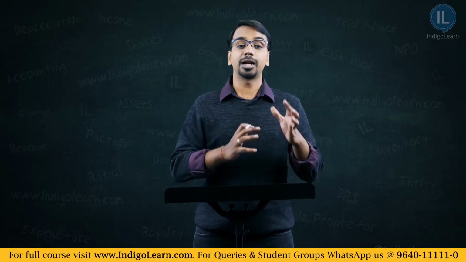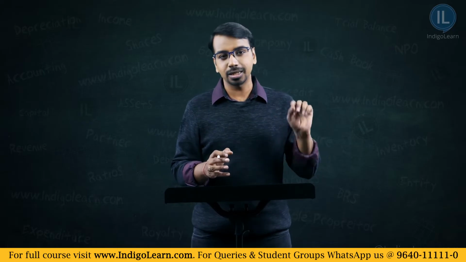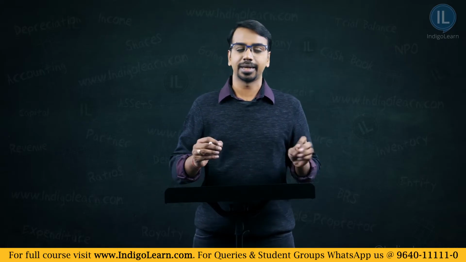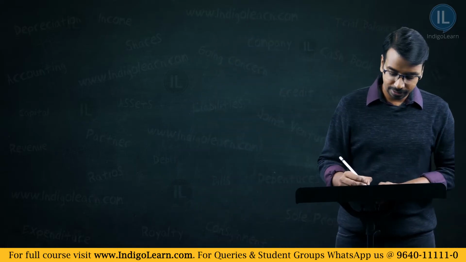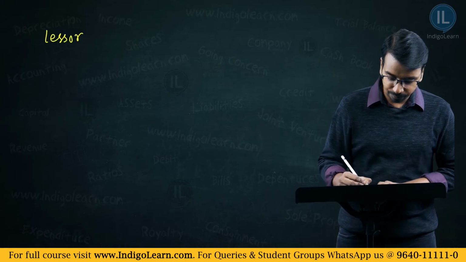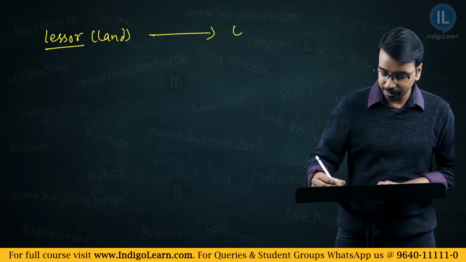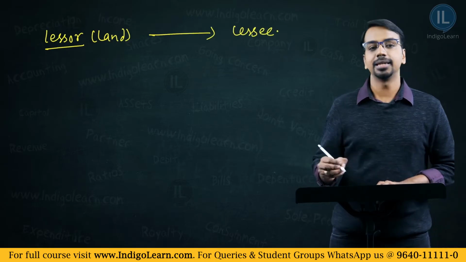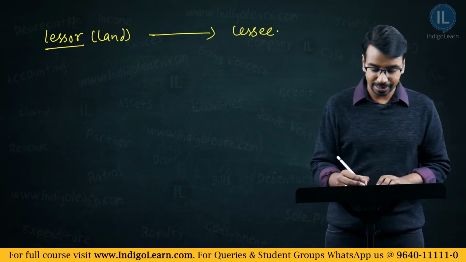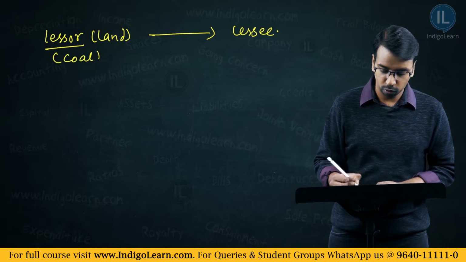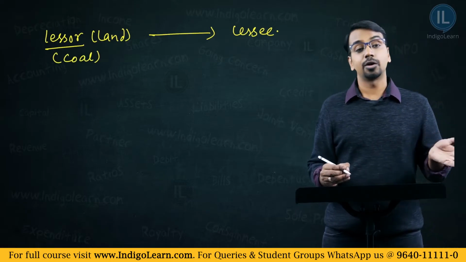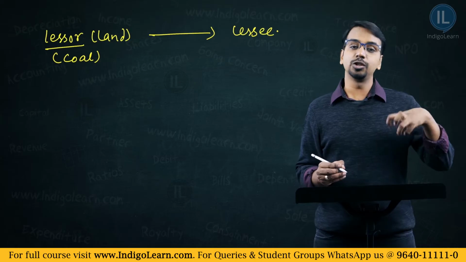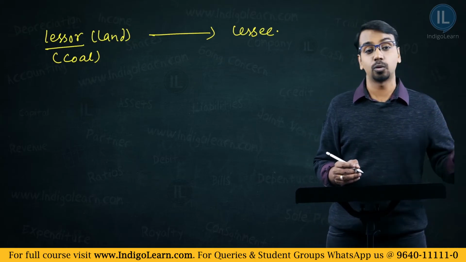Okay, we will assume that there is no fixed rent payable. We will understand the concept of minimum rent. Say for example, there is a lessor, he owns a land, and there is a lessee. Now let us say the land has coal mines. Now the lessee can extract the coal and he can use the coal for his purpose, or he can sell the coal in the market.